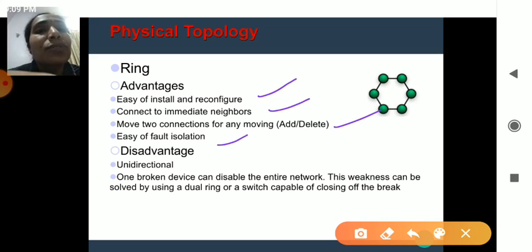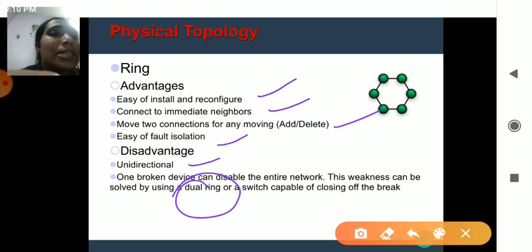But the main disadvantage of the ring topology is that it is unidirectional. The data flows in only one direction, and one broken device can disable the entire network. If one connection fails, all other connections get stuck as well. This disadvantage can be turned into an advantage by including a dual ring, which means the data flows in both directions. If the connection fails in one direction, the data can flow in the other direction.